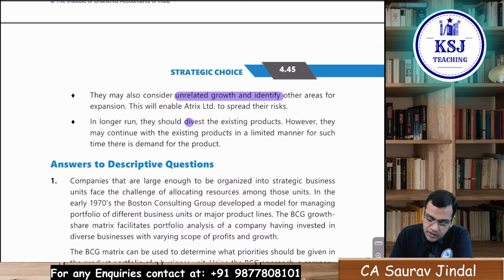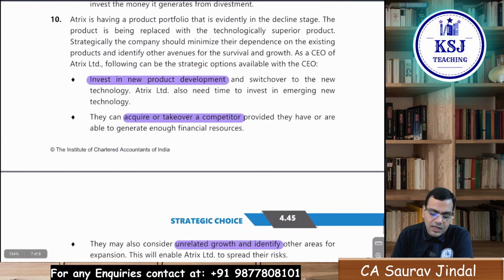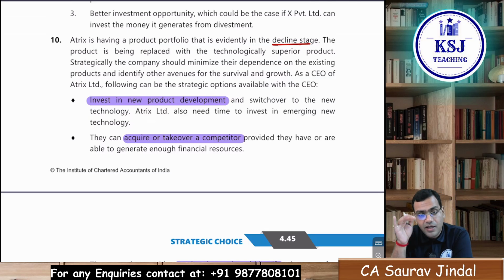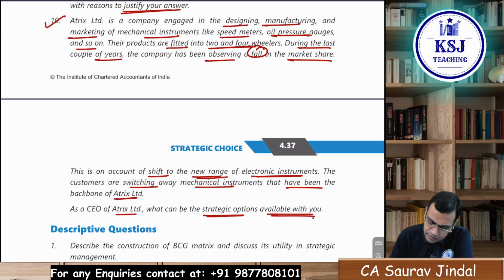In the longer run, they should divest the existing products. They should discontinue the existing products because the mechanical things will be replaced with the latest technology. So these are a few things that they have to look at. Eventually, it is evident that it is the declining stage, because they are into losses and market share is falling, the PLC, right? They are in the declining stage of the PLC because they have old, outdated technology, and the new technology is taking over, from mechanical to automatic, to the new range of electronic instruments.